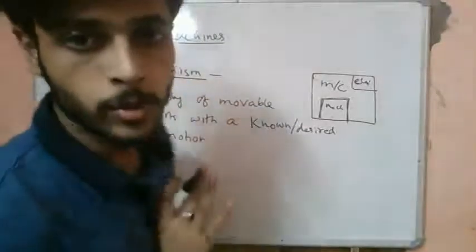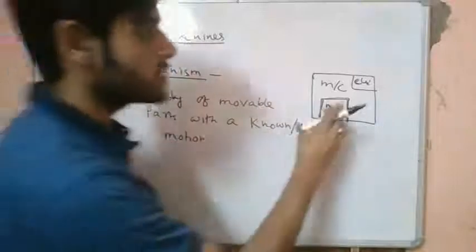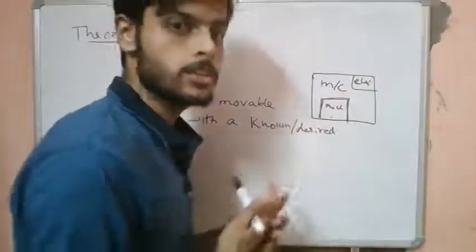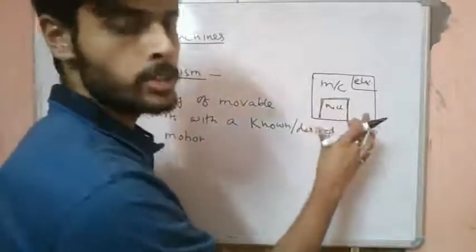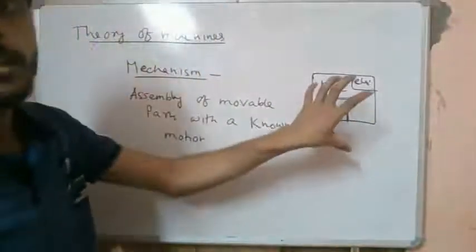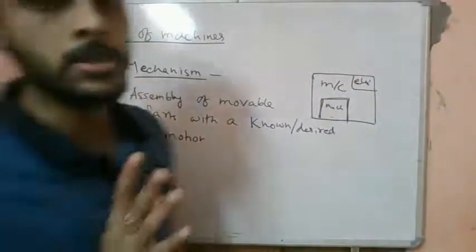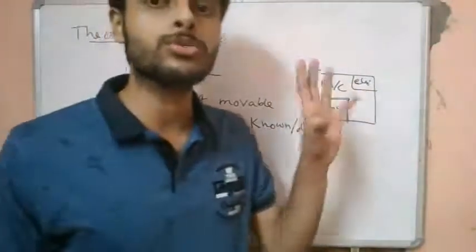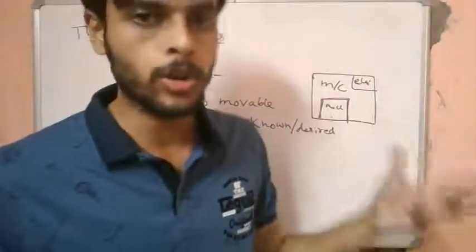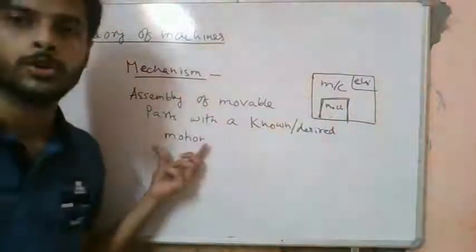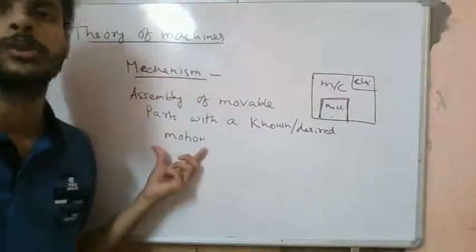Okay, so what is the difference between a machine and a mechanism? So a mechanism is the mechanical component or mechanical part of the machines. The machine will have some mechanical components, and these mechanical components are called mechanisms. So how do we distinguish between a mechanism and a machine? Whenever we have force or energy as an input and output, we call this a machine, and whenever we have motion as an input or output, we will call this a mechanism.